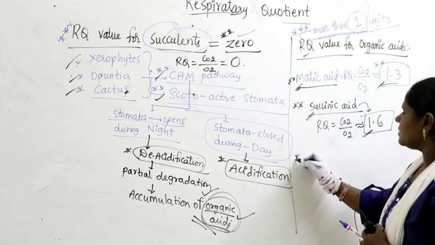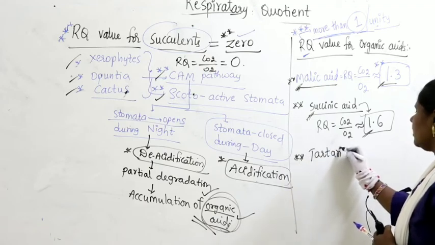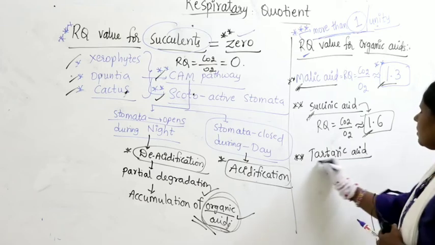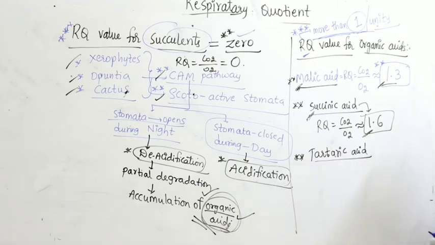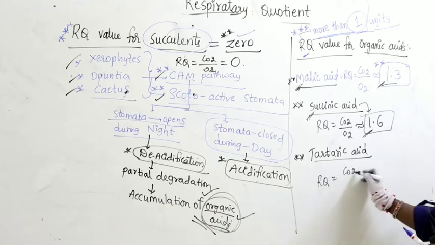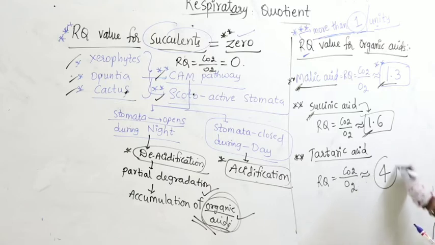Now, apart from this, you can also take tartaric acid, of course, there are many organic acids. Now, let us talk about tartaric acid. For tartaric acid, the RQ value, carbon dioxide by oxygen, will be taken as 4. That is the highest value, right?